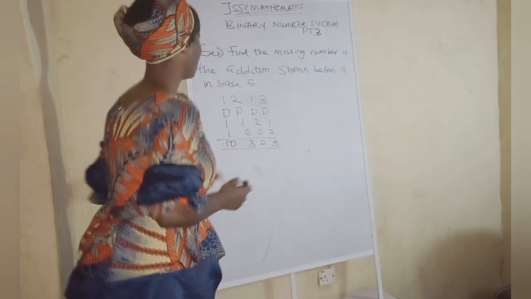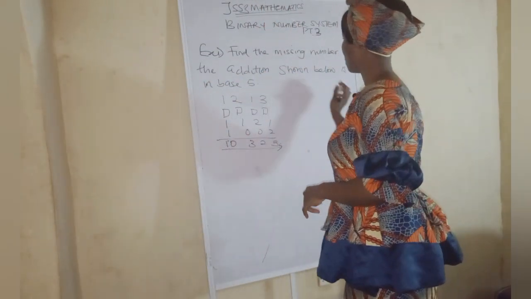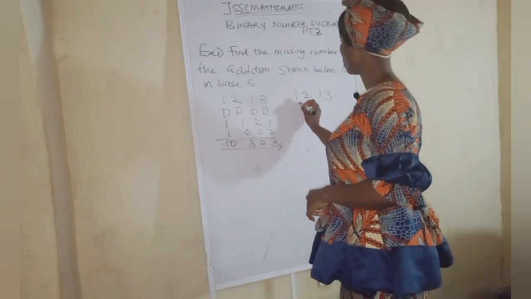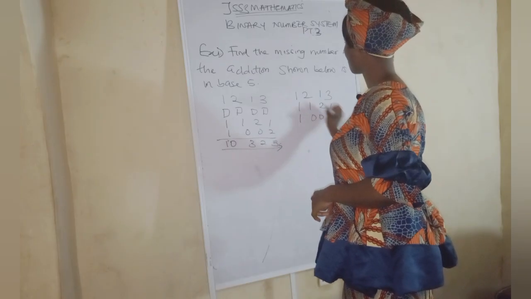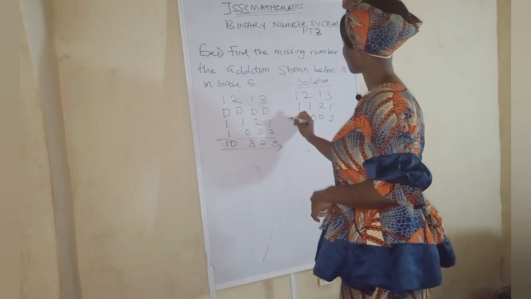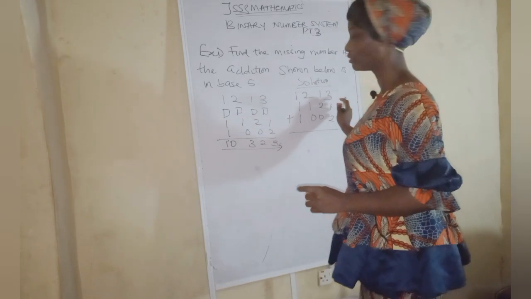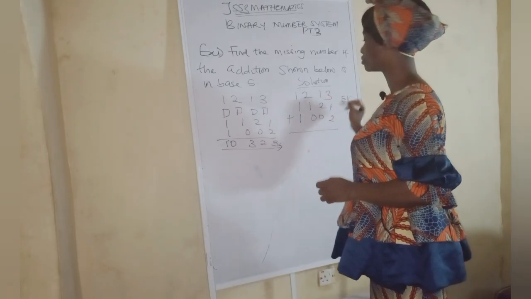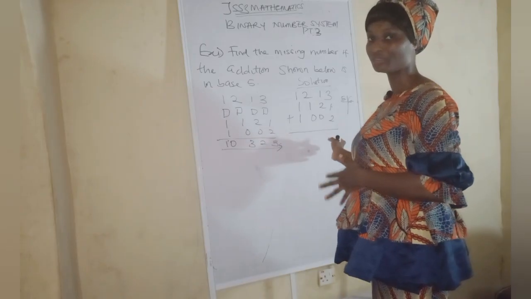So let's add them up. They are all in base 5. 1, 2, 1, 3. 1, 1, 2, 1, 1, 0, 0, 2. 3 plus 1 is 4. 4 plus 2 is 6. I tell you that when a number is equal to or bigger than the base, you are going to divide it. You get it now?